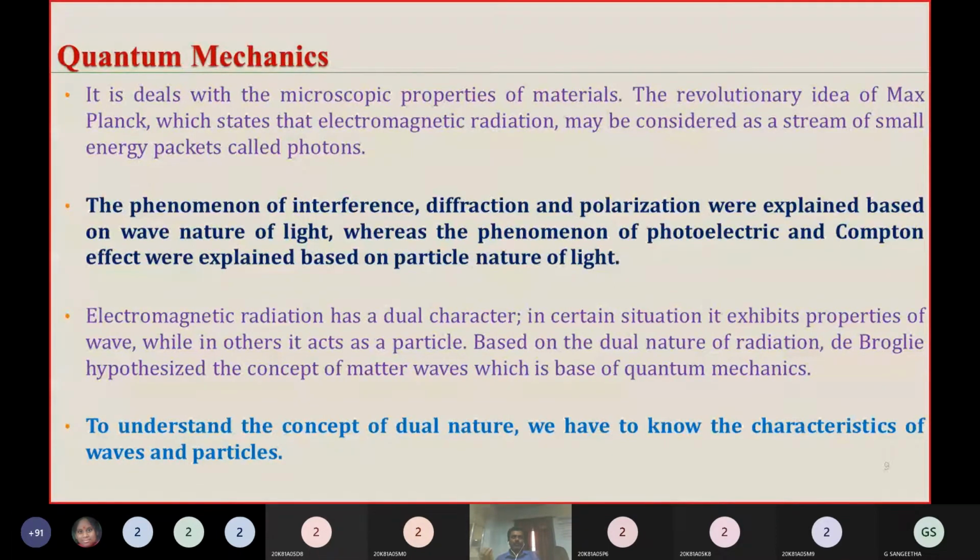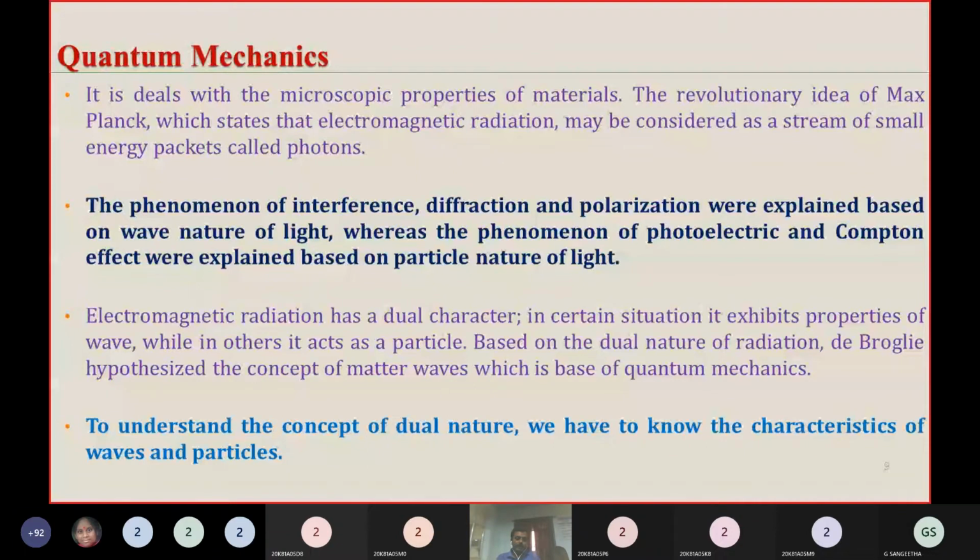So for explaining the photoelectric effect and Compton effect, we need one more theory, that is quantum mechanics. According to quantum mechanics, light has dual nature: both wave nature as well as particle nature. But according to classical mechanics, radiation has only wave nature.